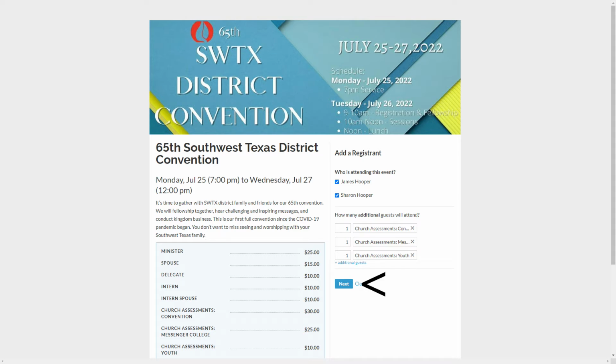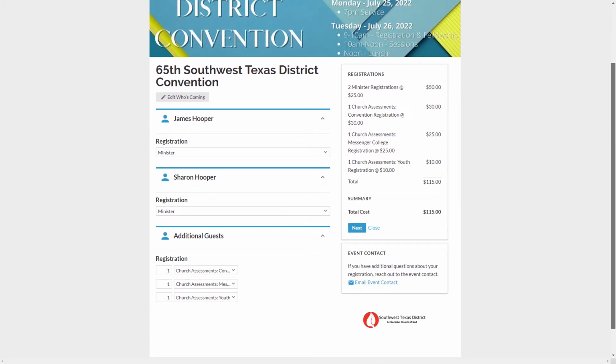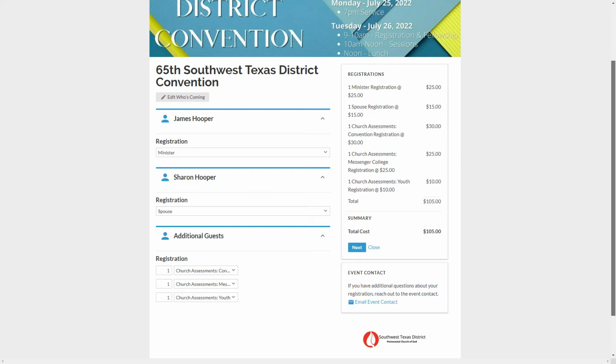So now you have all that information filled in. Go next. The only thing you'll need to change on this page is because it defaults to minister. For the church registrations, for the assessments, we've already got those selected. So for Sharon, I'm going to hit the drop down and select spouse because the price is cheaper for a spouse.